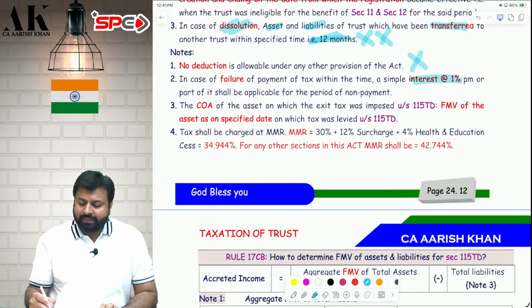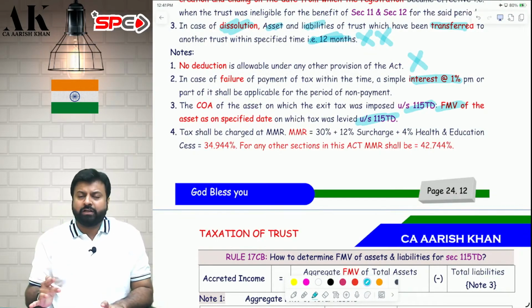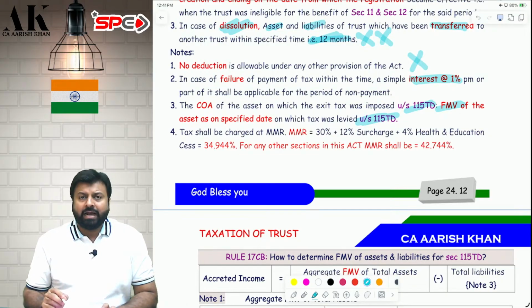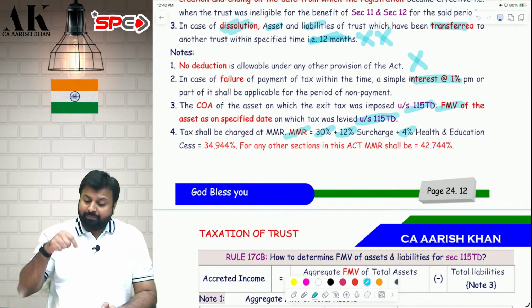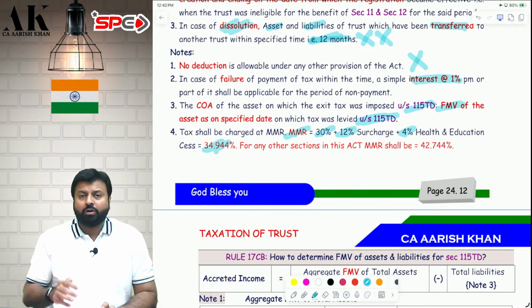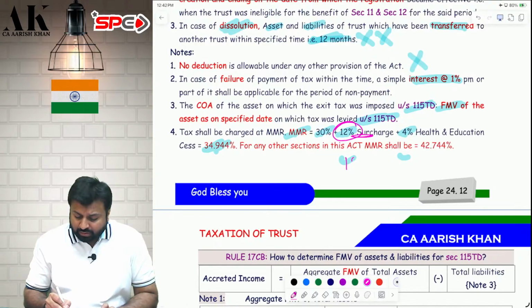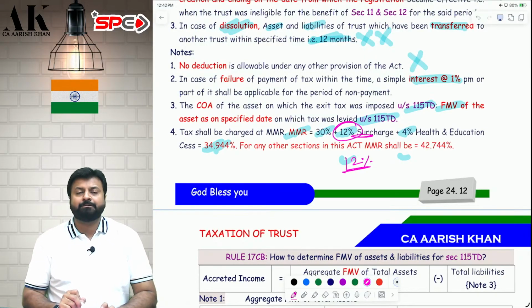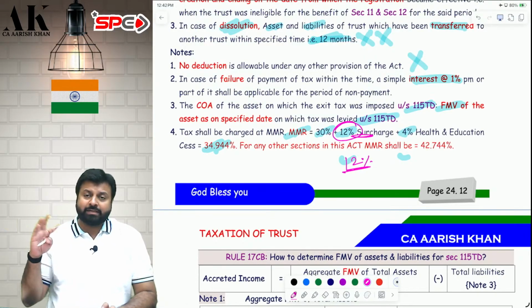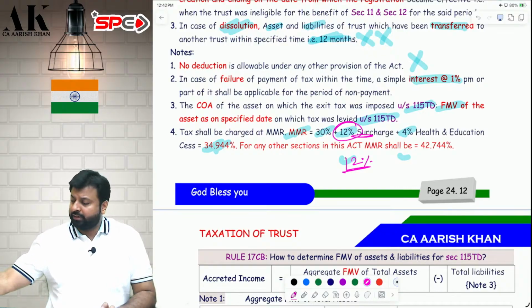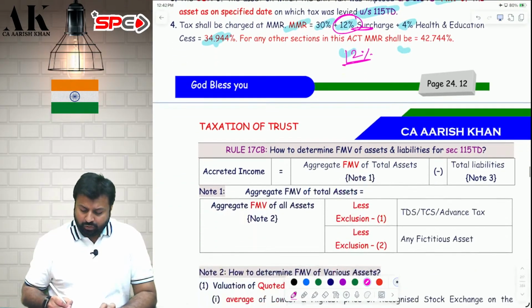Later on, whenever you sell the asset, whatever FMV you have taken in this chapter will become the cost of acquisition for the future. And the tax rate over here is MMR. MMR is generally 30% plus 37% plus 4%. But only for the purpose of this section, the MMR is different: it is 30 plus 12 plus 4. Here it is not 37% surcharge; here it is always 12% surcharge. Be careful, but for other chapters, it can be 37% surcharge. I hope it is clear to all of you. Is it clear?